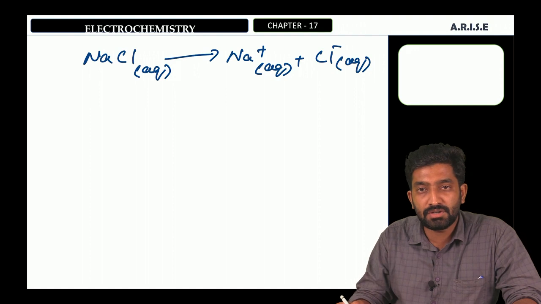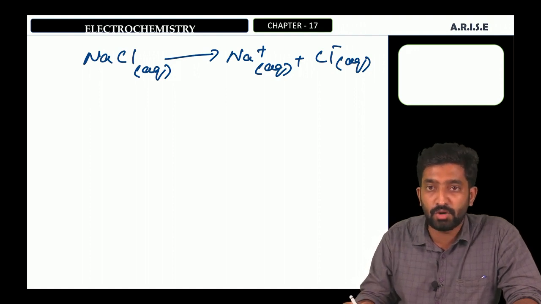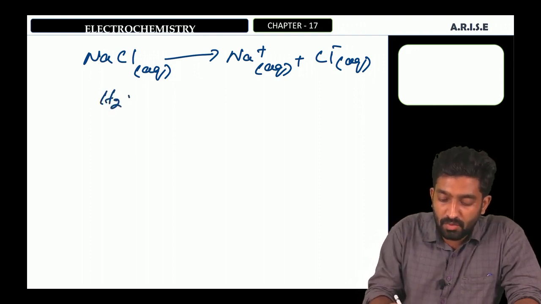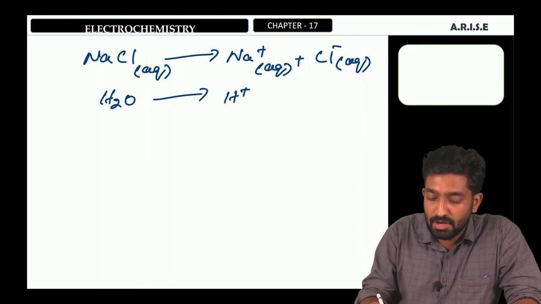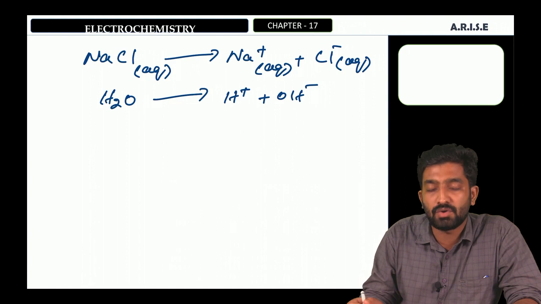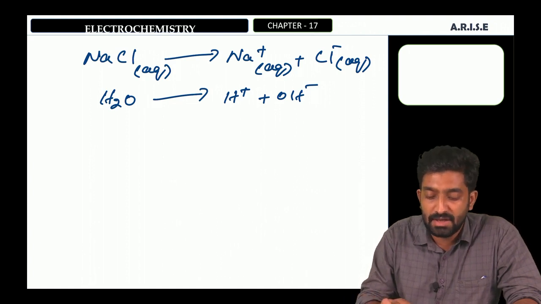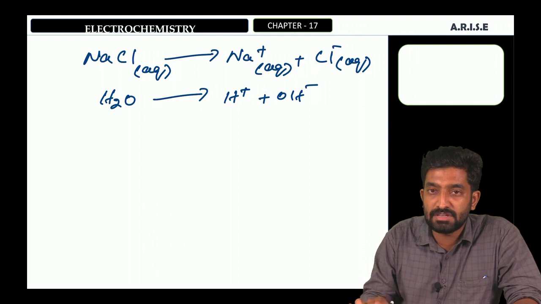It is an aqueous solution, and this solution contains water molecules. Water molecules dissociate into H+ ion and OH- ion. That is, aqueous NaCl will produce Na+, Cl-, H+ and OH- ions.